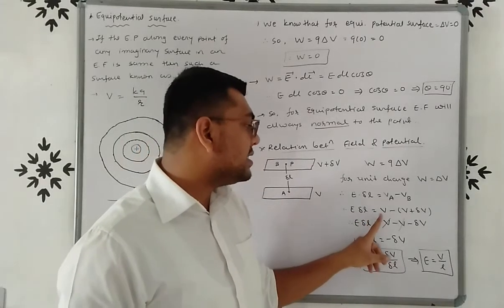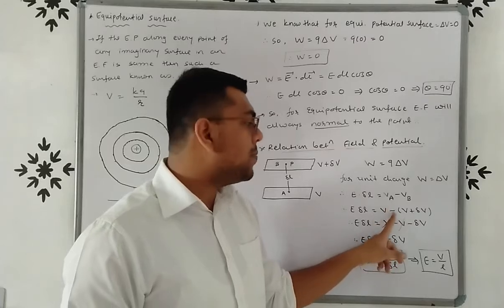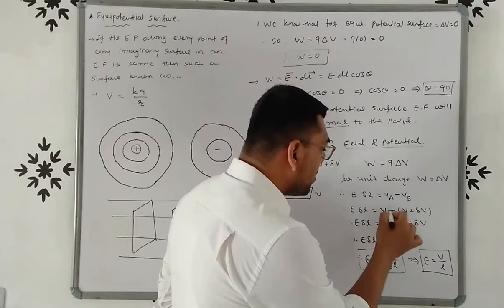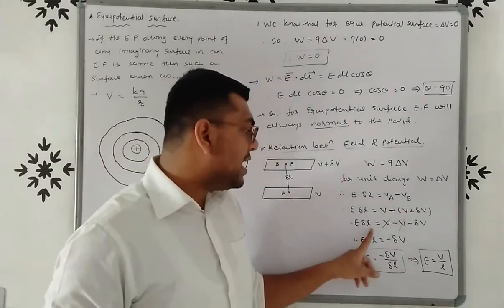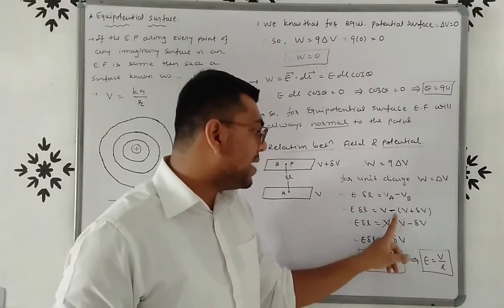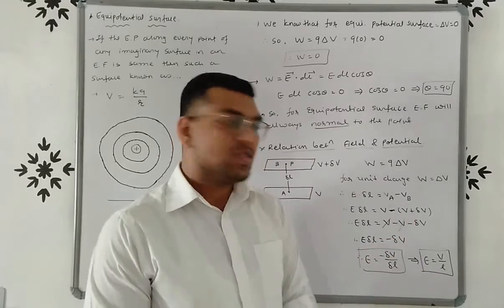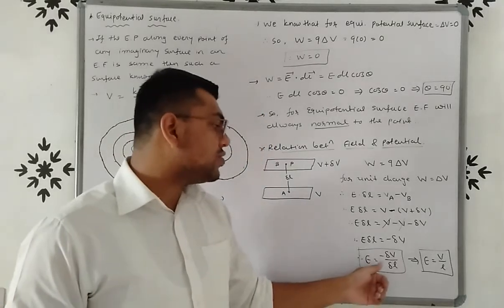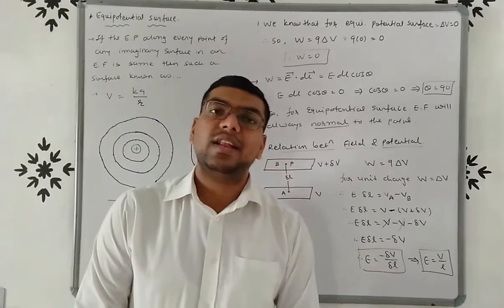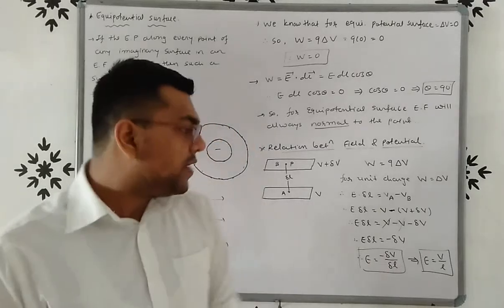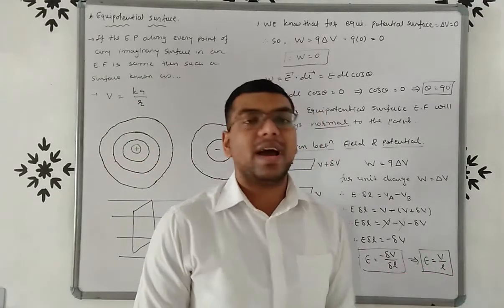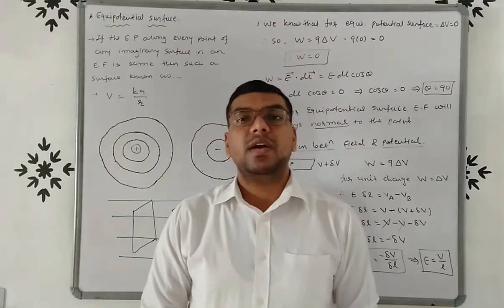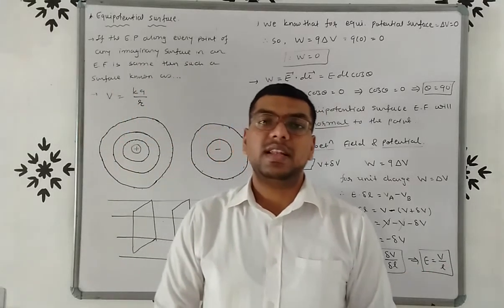So E del L is equals to value of VA, that is V, minus value of VB, that means V minus del V. So E into del L is equals to V minus V plus del V, so we get E del L is equals to minus del V. So E is equals to minus del V by del L. Or if we take magnitude of it, then we will get E is equals to V by L. So friends, this is the relation between field and potential, right?